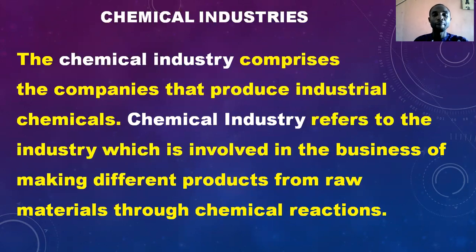First of all, what actually is chemical industry? What are chemical industries, or how can we explain it? The chemical industry comprises the companies that produce industrial chemicals. Chemical industry refers to industry which is involved in the business of making different products from raw materials through chemical reactions. These are the things that we refer to as chemical industries. They're involved in the business of producing different products.